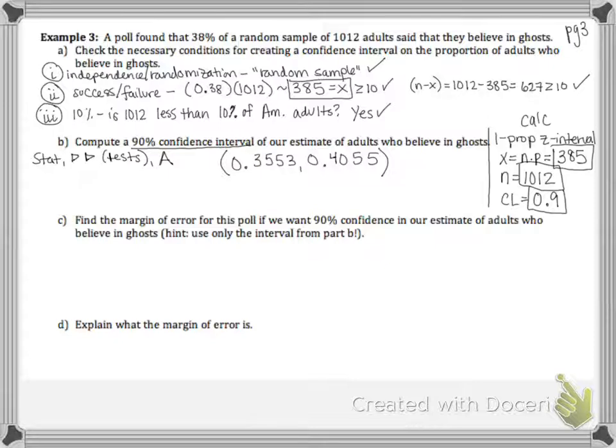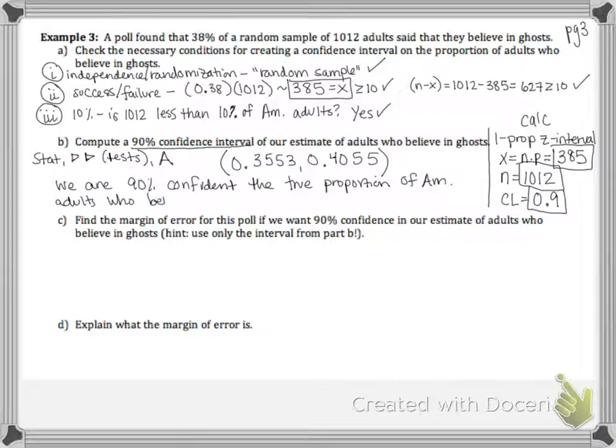This says we are 90% confident the true proportion of American adults who believe in ghosts falls between 35.5% and 40.6%. That is what this says.